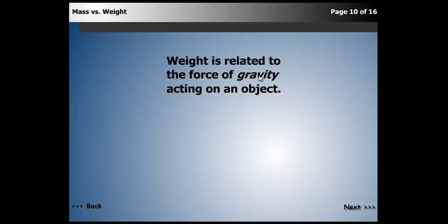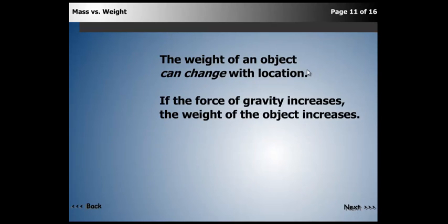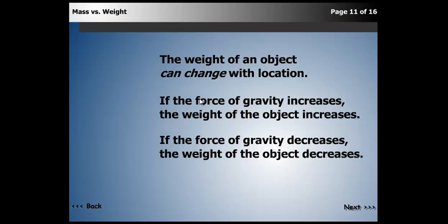So what is weight? Well, weight is related to the force of gravity acting on an object. The weight of an object can change with location. If the force of gravity increases, then the weight of an object increases, and if the force of gravity decreases, then the weight of an object decreases. Well, how do we change the force of gravity?